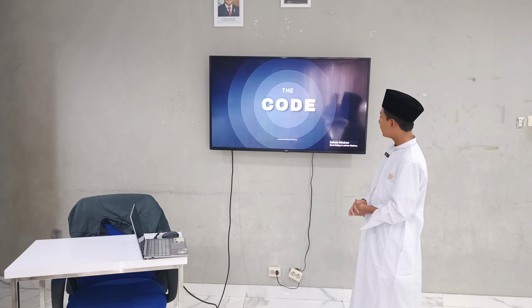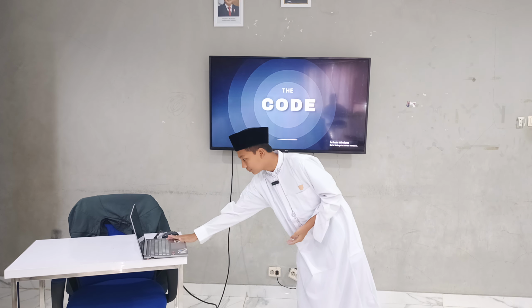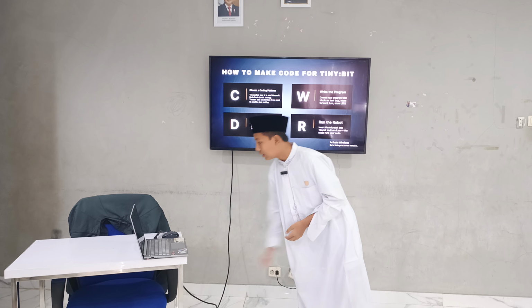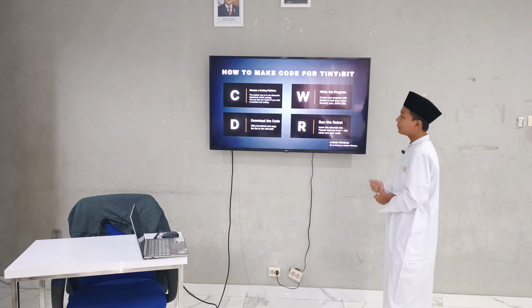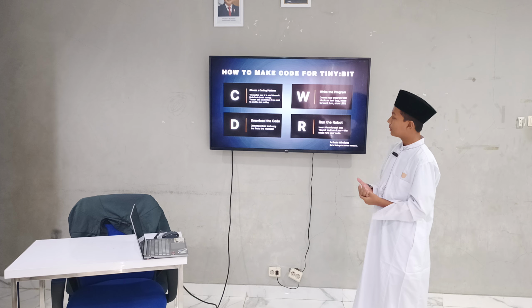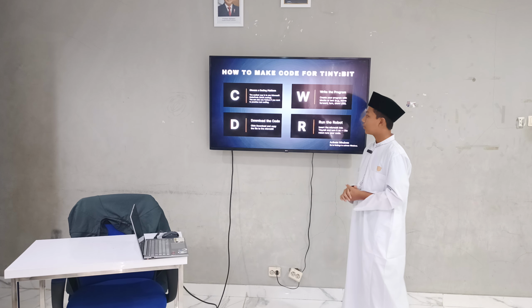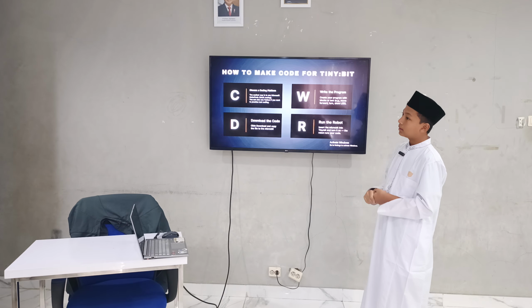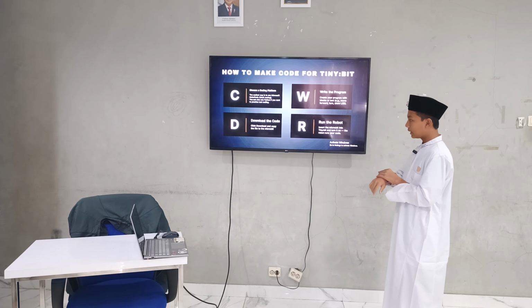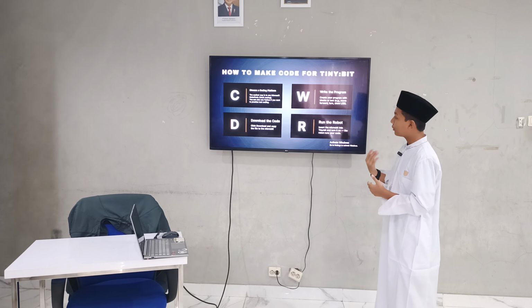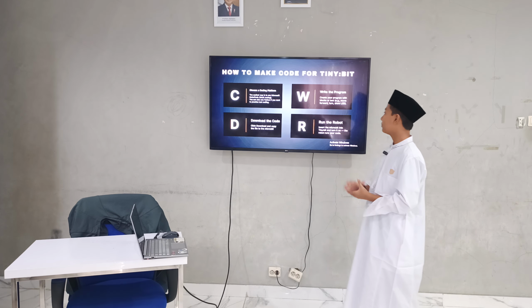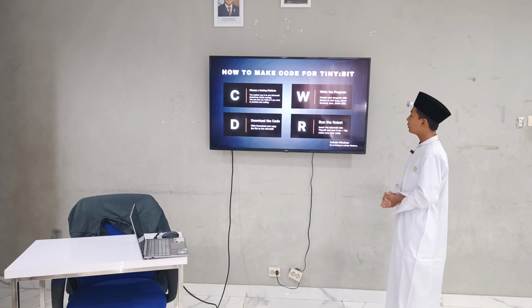Now we learn how to make the code. Okay, first, to make the code, you must choose the platform. So many people use Microsoft MakeCode for making the code for Tinybit, and in MakeCode you can use block code, and also use Python. Second is write the program.